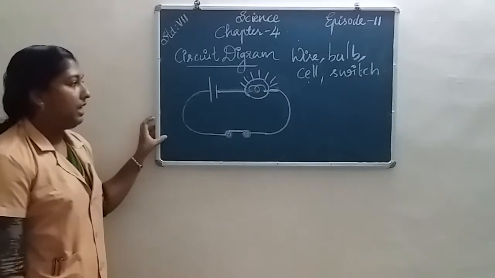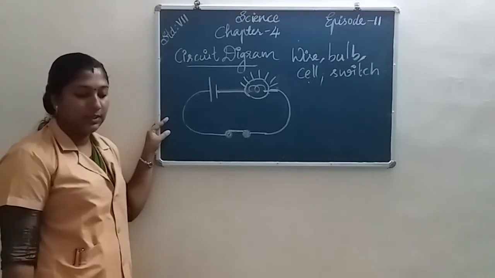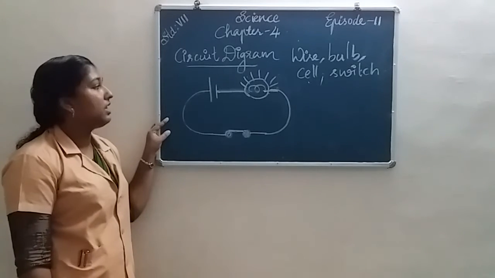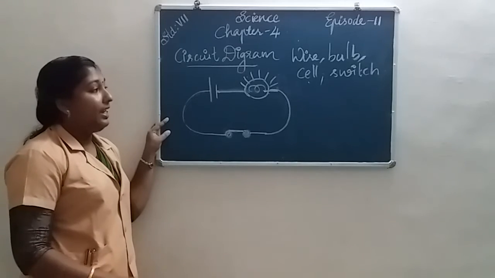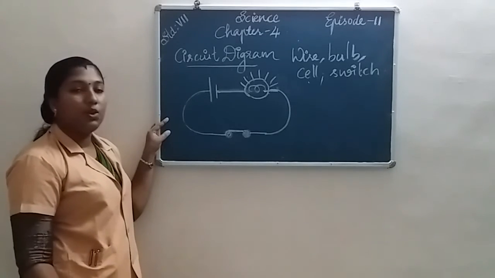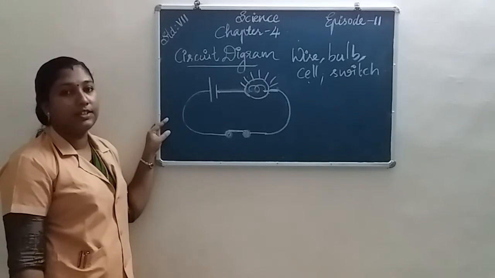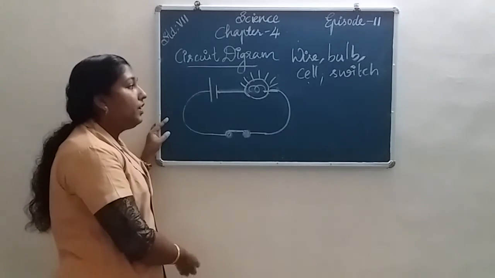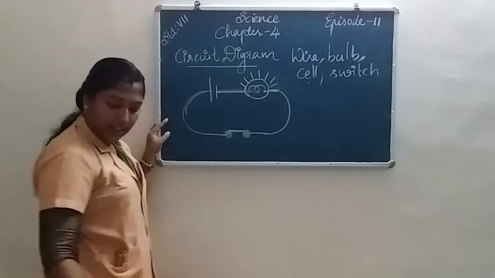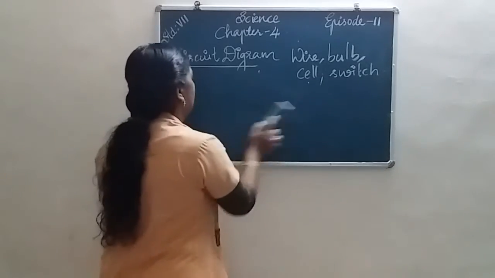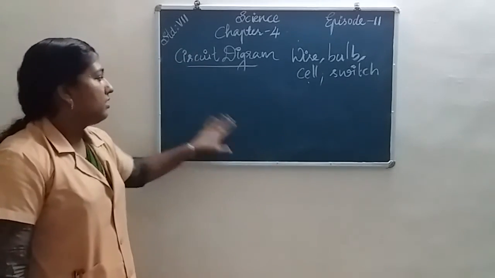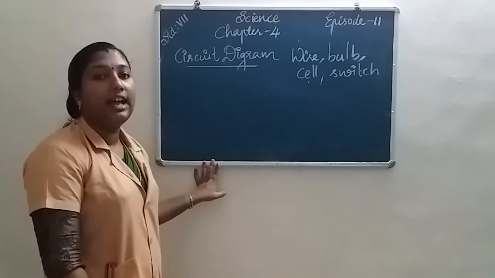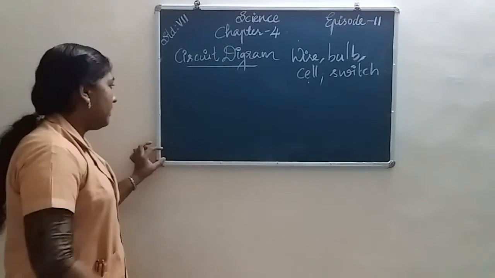A circuit diagram tells us how the various components in an electric circuit have been connected by using the electrical symbols of the components. Here I draw a simple circuit diagram. Then we draw the circuit diagram for the switch in on position and the switch in off position.